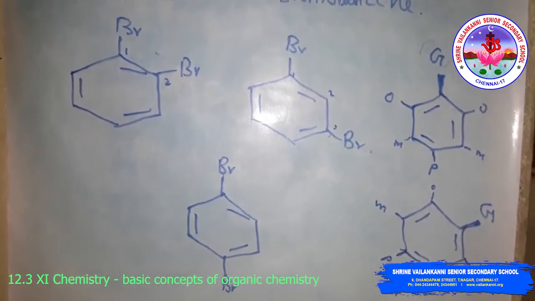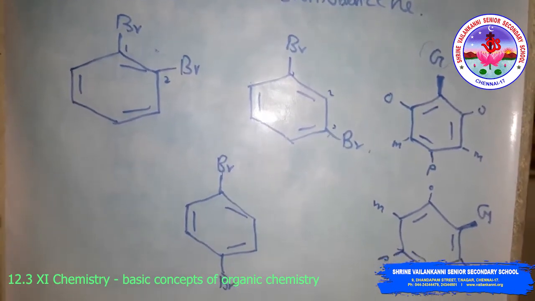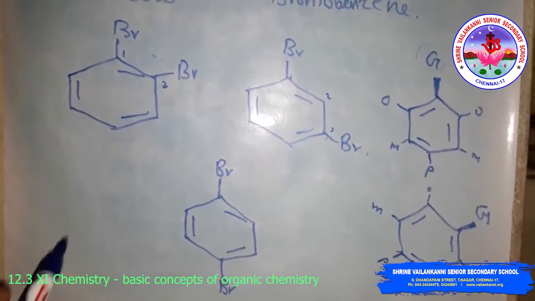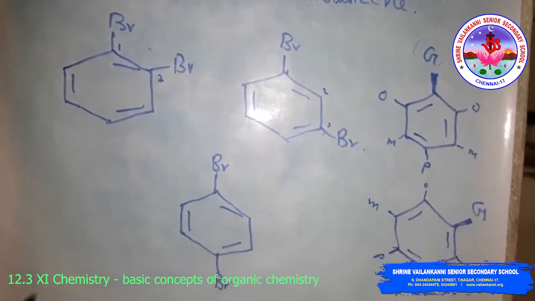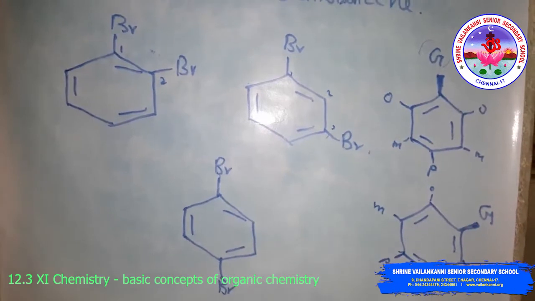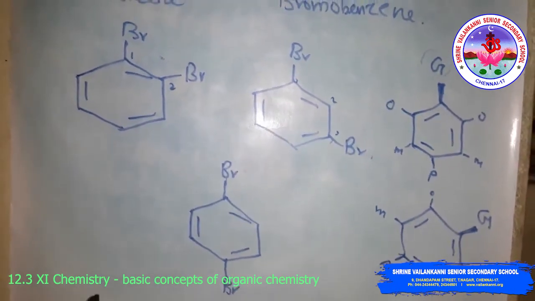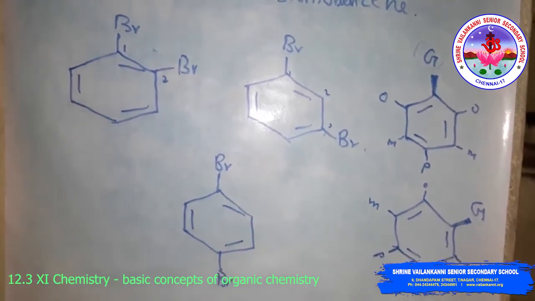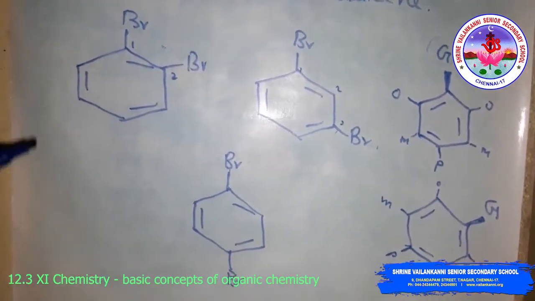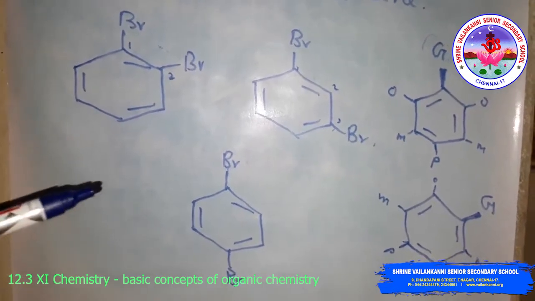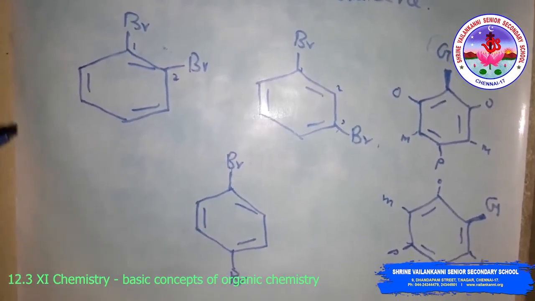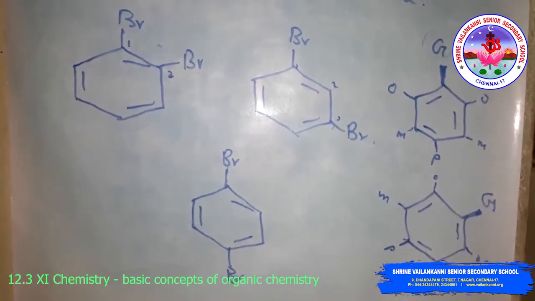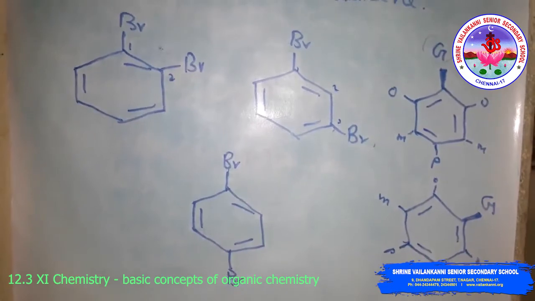For tri- or higher substituted benzene derivatives, these prefixes cannot be used, and the compounds are named by identifying the substitution positions on the ring following the lowest locant rule. In some cases the common name of the benzene derivative is taken as the base compound. The substituent of the base compound is assigned number 1, and the direction of numbering is chosen such that the next substituent gets the lowest number. The substituents appear in the name in alphabetical order. I will write an example.